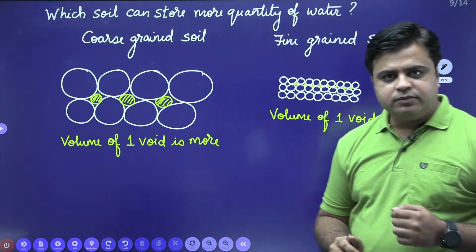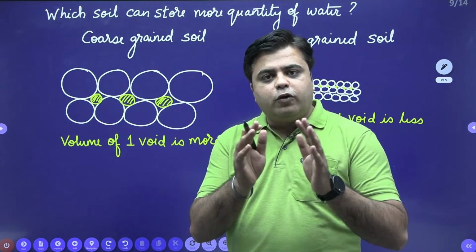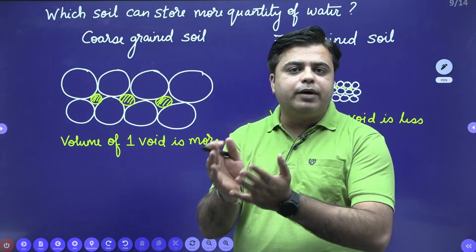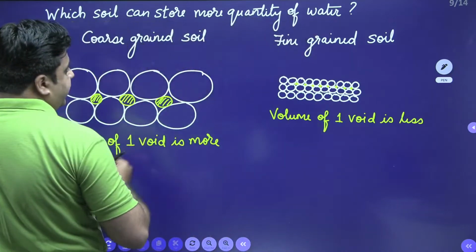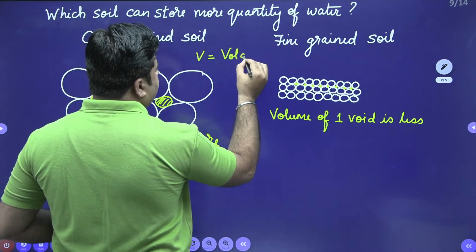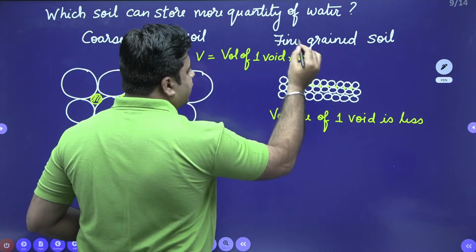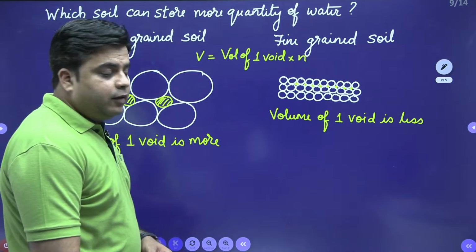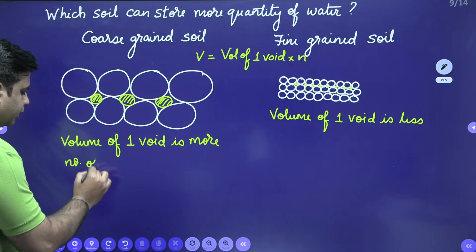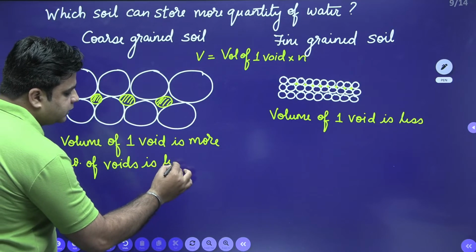No, my dear. When I talk about volume of voids, it is volume of one void multiplied by the number of voids, n. When you look into the coarse grained soil, the number of voids is less.